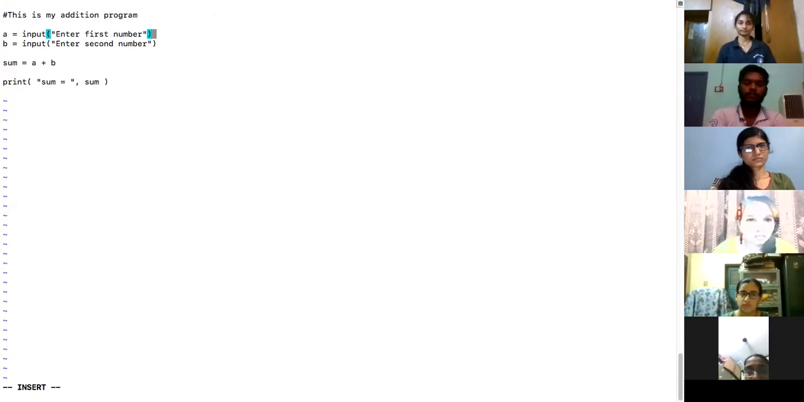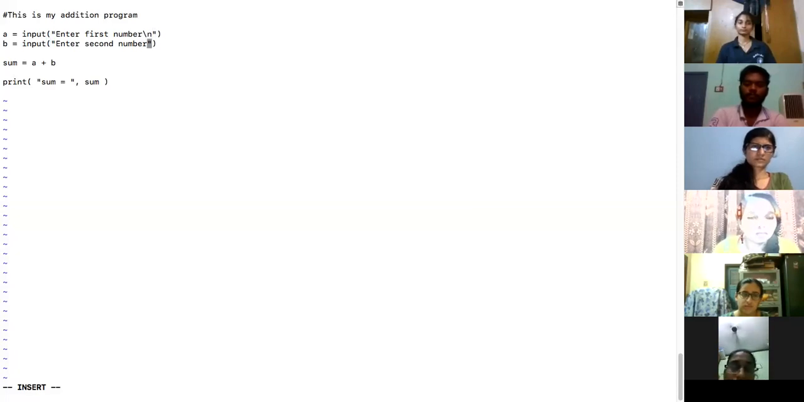So input is a function in Python which is used to take values from the keyboard, like how scanf is there in C language to take values through the keyboard. Similarly, in Python, if you want to take values through the keyboard, you make use of this function called input. When you say enter first number, it is actually waiting for you to enter one number. And then what happens?